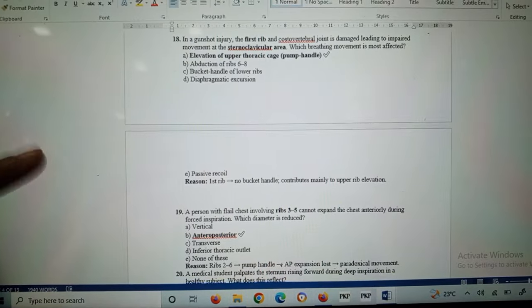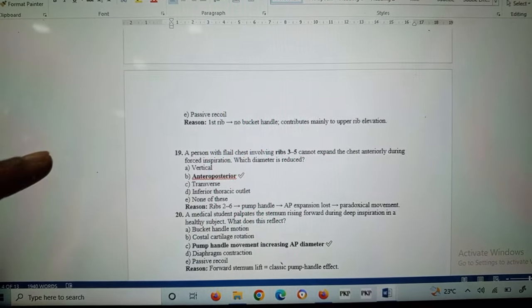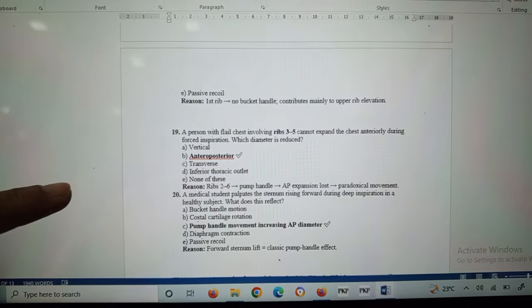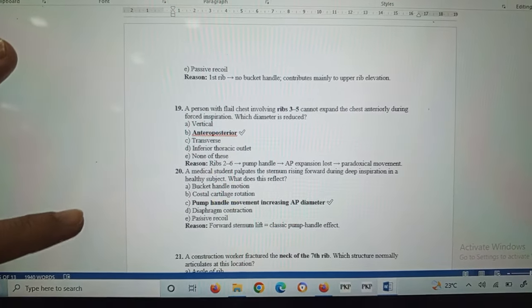Elevation of the upper thoracic cage, that is pump handle movement, is affected. The first rib, not the bucket handle, contributes mainly to the upper rib elevation. It can be asked to you in any way.